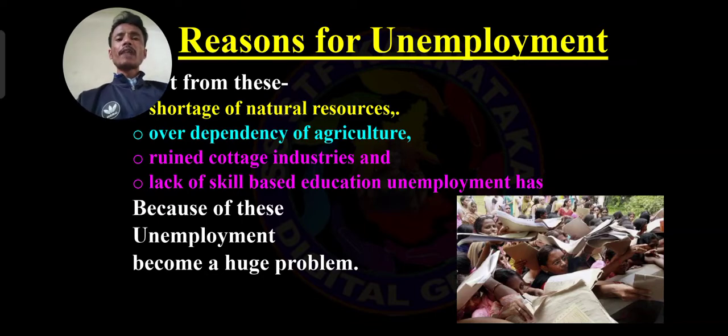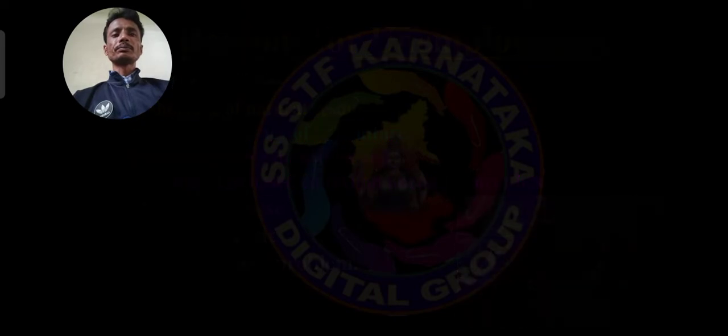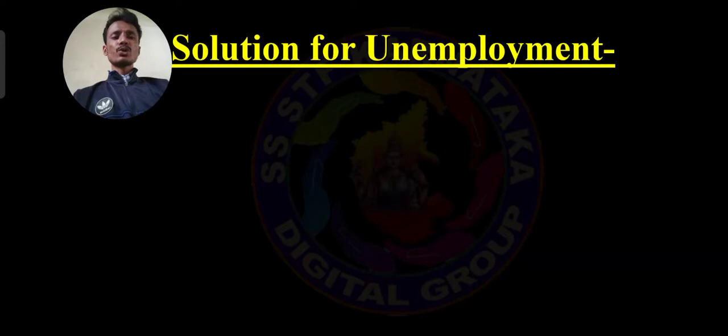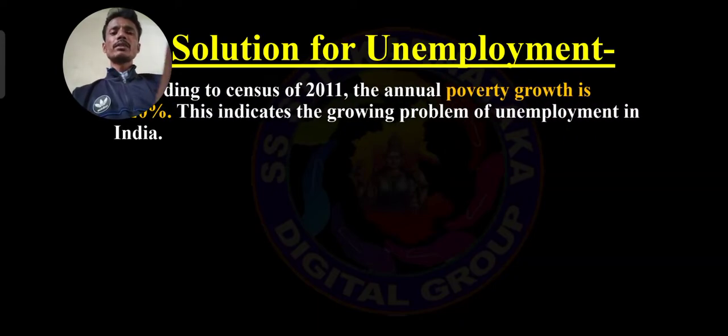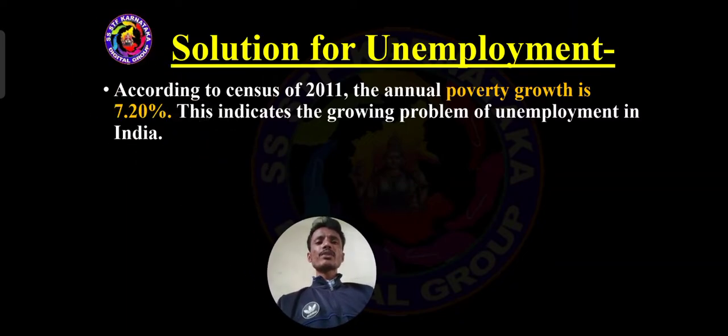Let's see what type of measures the government has taken to solve the unemployment problem. Solutions for unemployment. According to the census of 2011, the annual poverty growth throughout India is 7.20%.